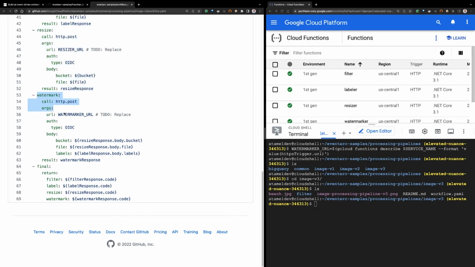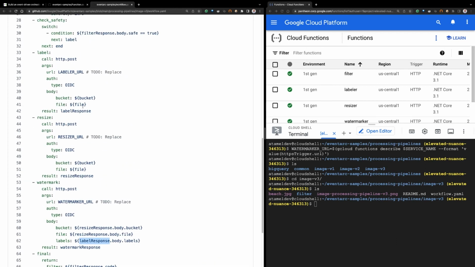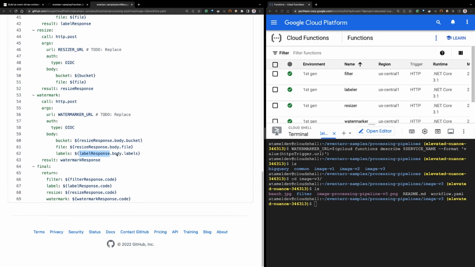And finally, we call the watermark function. Now with the watermark function, we pass in more information. We pass in the bucket, the file, or the resized image. So you can see that we are getting that from the resize response. So we are getting it from this resize call. So that's the resized image bucket and file. And we also get the labels from the label response, so from the label function. So the response that we get from resize and the response that we get from label, we pass that to our watermark function, and the watermark will do its work and it will return a response as well. Okay. And then finally, we have a final step.